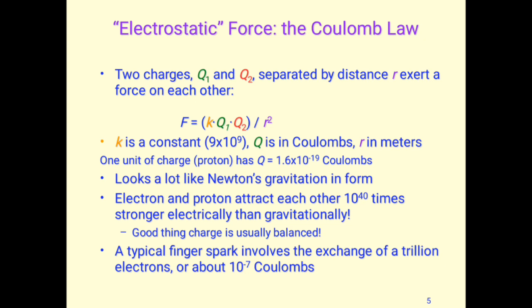So in the last bullet, a typical finger spark involves the exchange of a trillion electrons, or about 10 to the power minus 7 coulombs. These numbers are very high, so we generally define the balance in terms of trillions of electrons. If we lose one electron, two electrons, three electrons, we don't see any such difference. But when the difference is in the number of electron trillions, then we see such a difference in the charge imbalance.